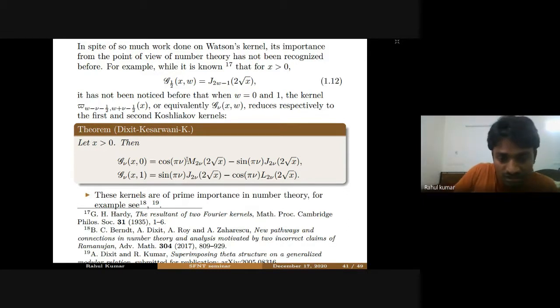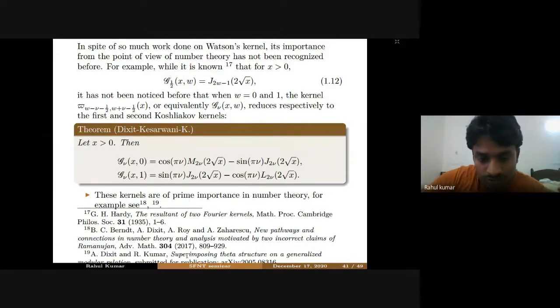For the first kernel, you can see this paper by Dixit, Roy, and Zaharescu, where this kernel actually appears in the Voronoi summation formula. And for the second kernel, you can see this paper on which Atul sir gave a seminar, I think in August or September. This kernel was the main tool of this paper, the second kernel.